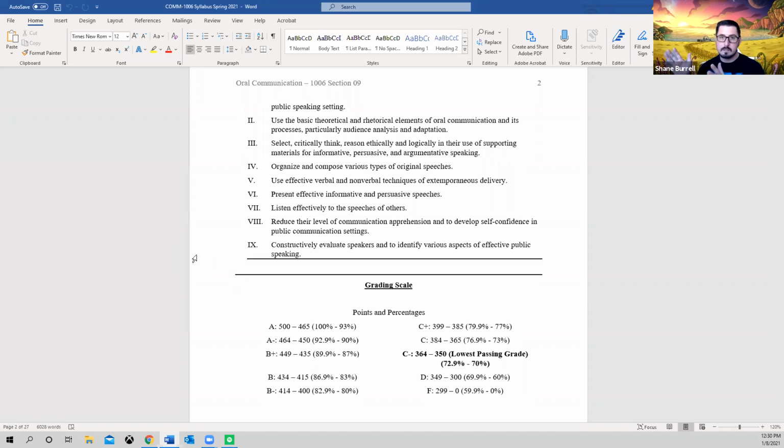So those are all the course objectives, and we're going to go through each one of those one by one in each of the weeks that we go through. So don't really worry about that.